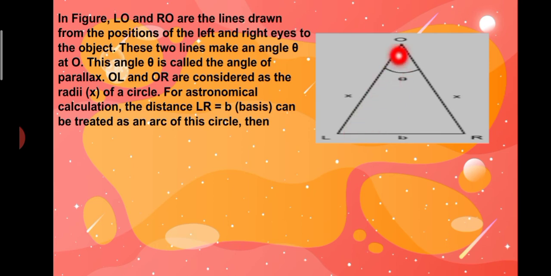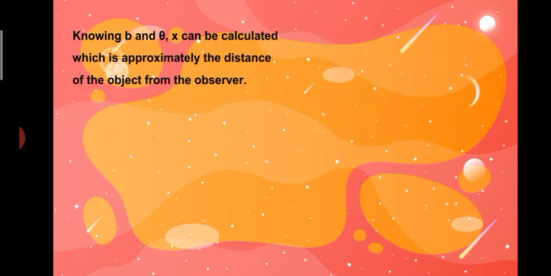OL and OR are considered as the radii x of a circle. From astronomical calculation, the distance LR = b can be treated as an arc of this circle. Then OL = OR = x, and LR = b. Theta = b/x. Knowing b and theta, x can be calculated, which is approximately the distance of the object from the observer.